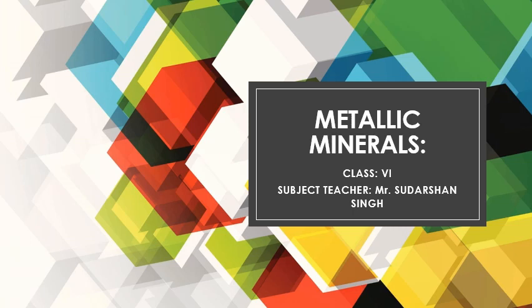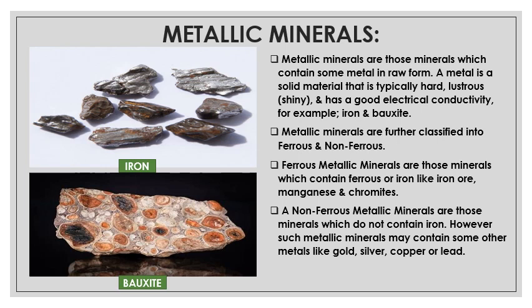So today our geography lecture for 6th class is metallic minerals. So let us start. First of all, metallic minerals. What are metallic minerals? Metallic minerals are those minerals which contain some metal in raw form. A metal is a solid material that is typically hard, lustrous, that is shiny, and has good electrical conductivity, for example iron and bauxite.